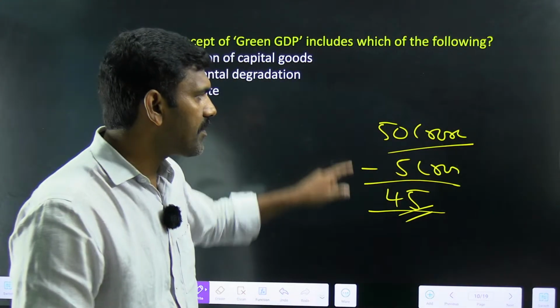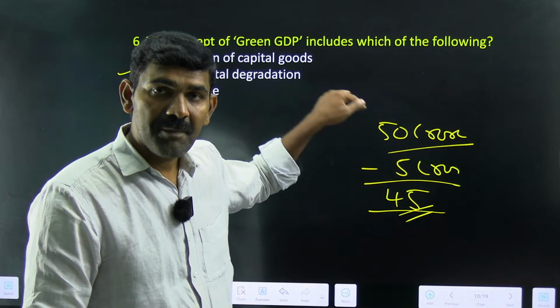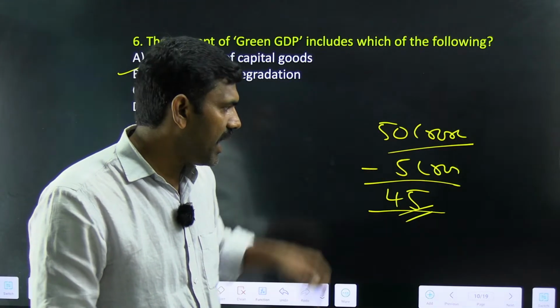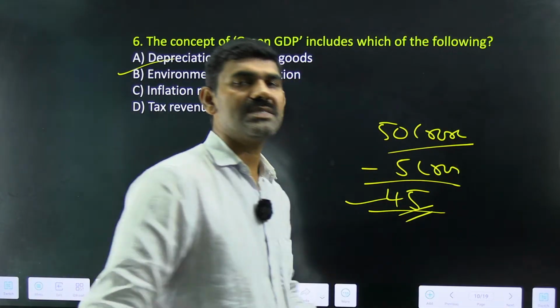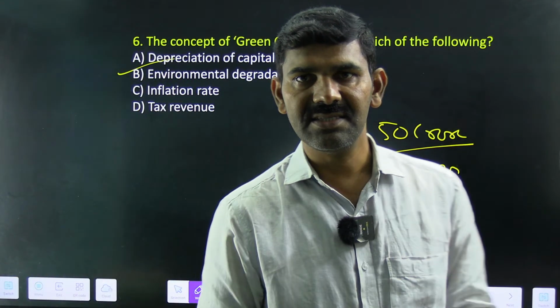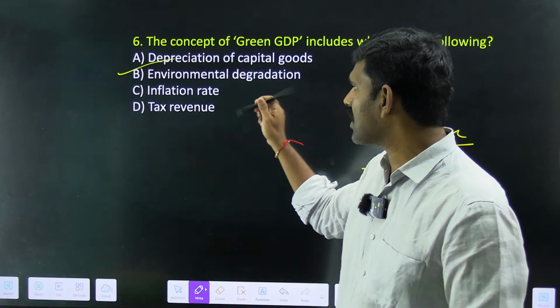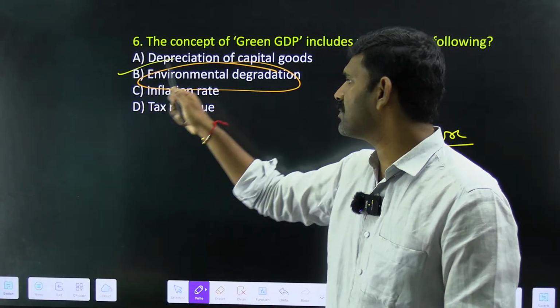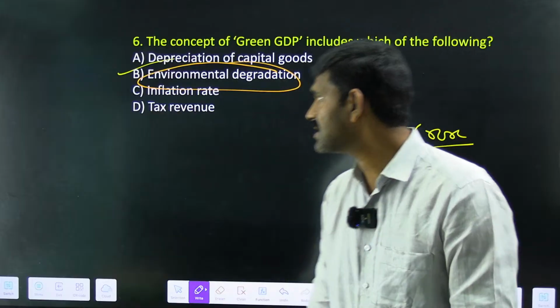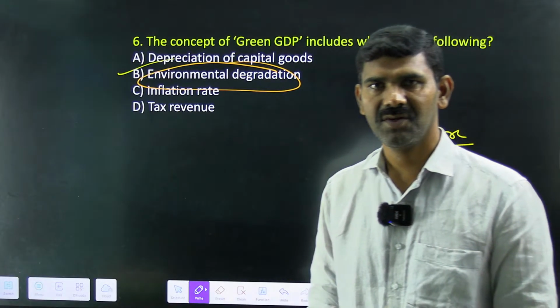So I am creating a value worth 50 crores, but I am causing a loss of 5 crores in value to the environment. So the GDP that I am actually generating is 45 crores. That's called green GDP. You are taking into account the environmental degradation that is being caused. Got it? So option B is the right answer for this question.